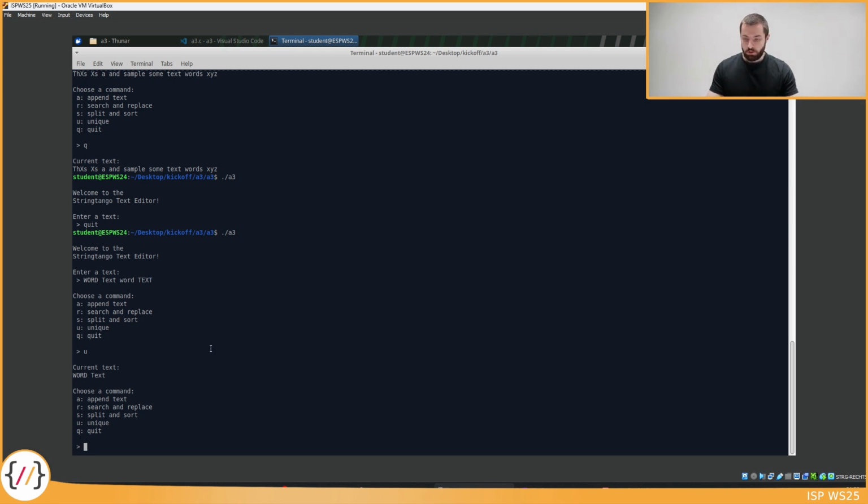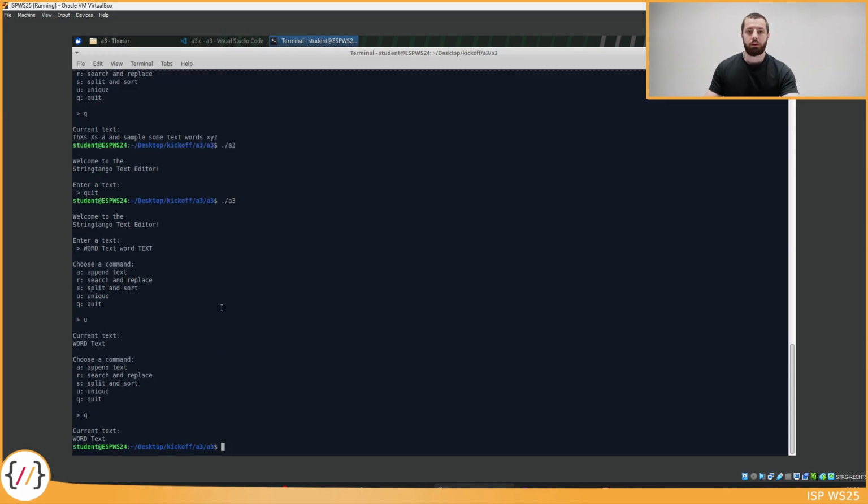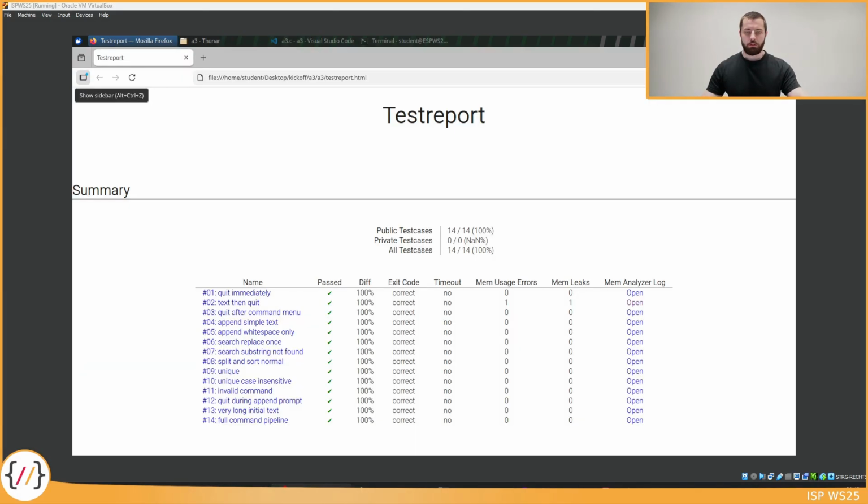Now let's quit the application again and let's take a look at the test report. As always, there are public and private test cases. There are 14 public test cases and 15 private test cases, if I'm not mistaken. And the public test cases you can check yourself by running make test. I have already done this and opened the test report, and I now want you to pay attention to these mem usage errors and mem leak sections.